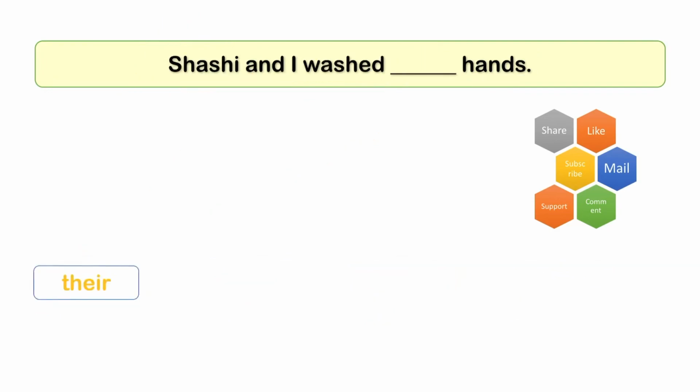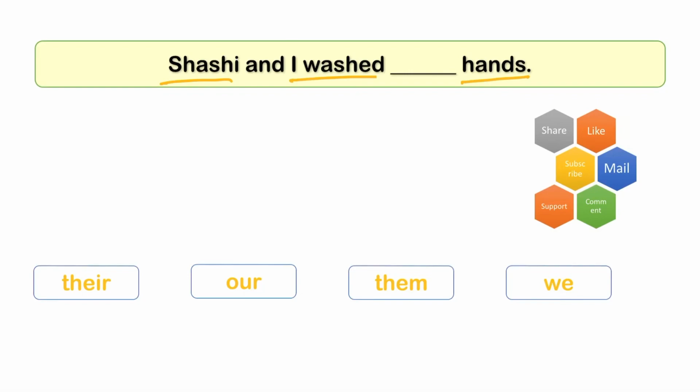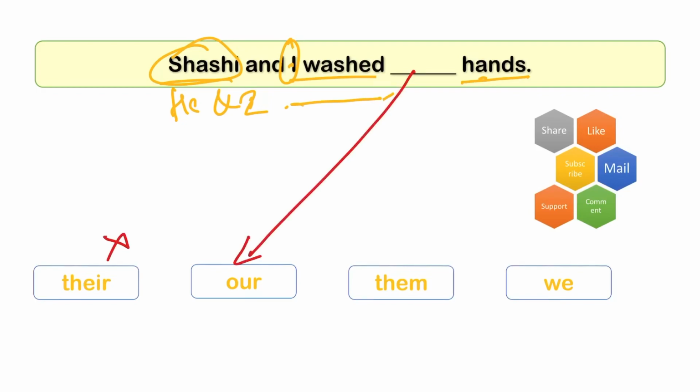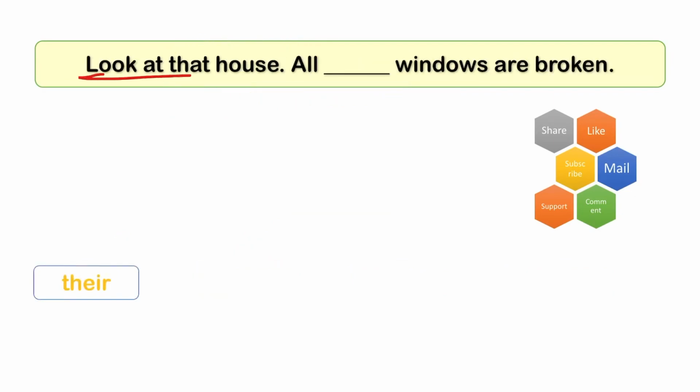Next is Shashi and I washed dash hands. So I is included with Shashi. He and I, we can tell, washed dash hands. So both, including me, one is there. So what I'm going to tell you is we can't use there. It's not about third person plural. So here we can use our. So Shashi and I washed our hands.